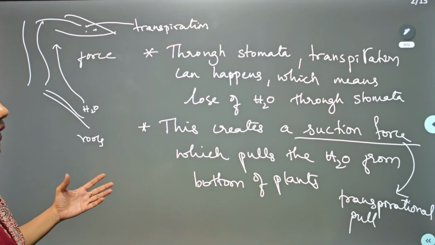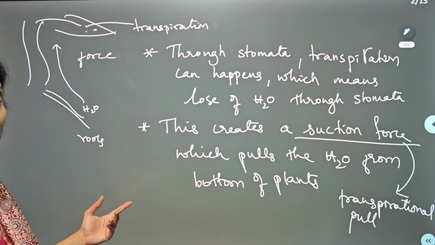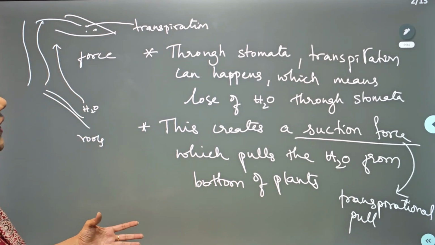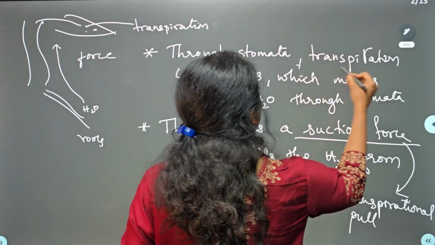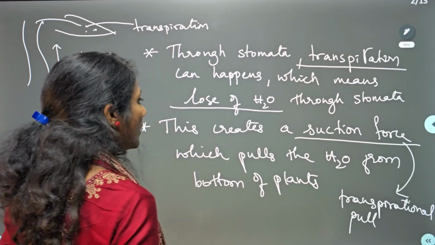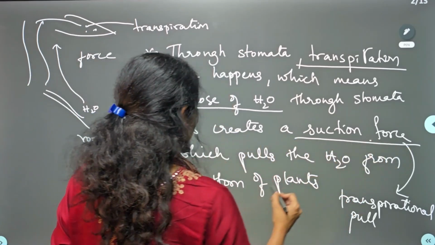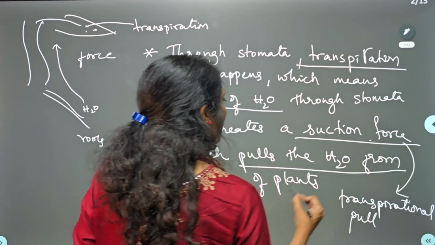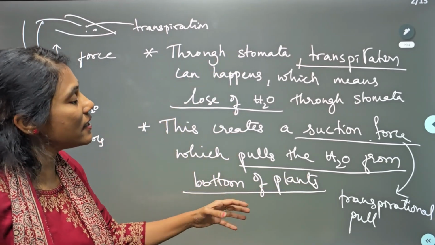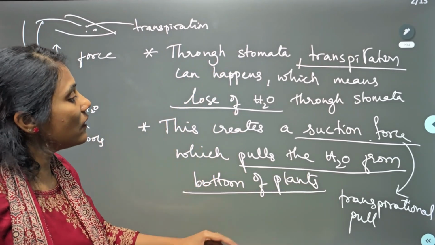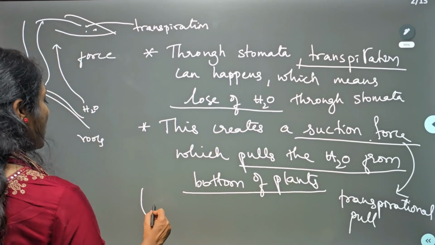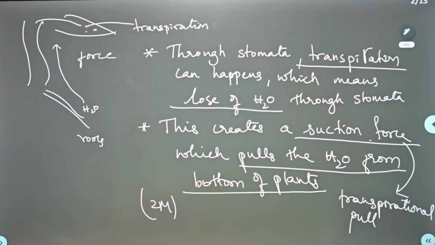Okay, so you can take a screenshot or you can pause and write down the points, but writing is very important. Okay, so what are the keywords you will underline? Yes, transpiration is the keyword you will underline. What is transpiration? Loss of water. So this creates what? Suction force, and that pulls the water from bottom of the plant. So if you underline the keywords, the evaluator will look at these keywords and he will simply give you the marks. Okay, so this is a 2-mark question. So these are the points you can mention for 2 marks.